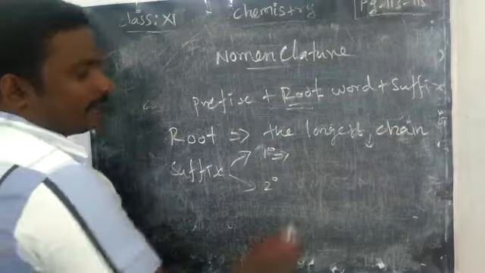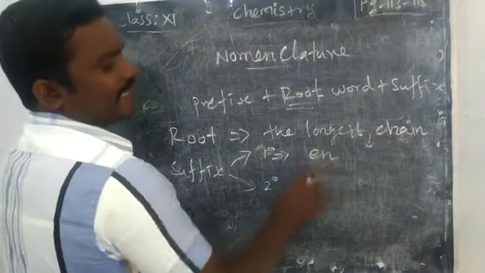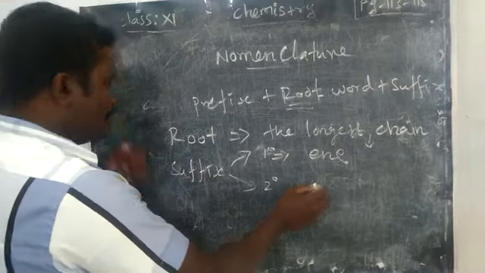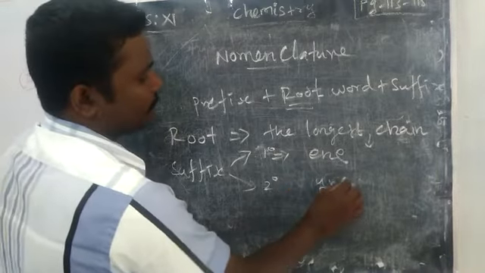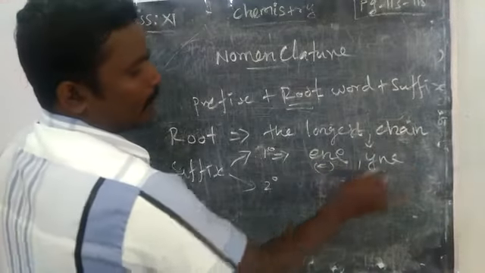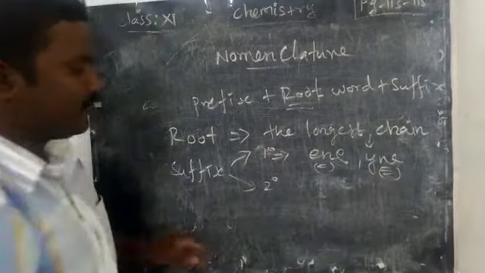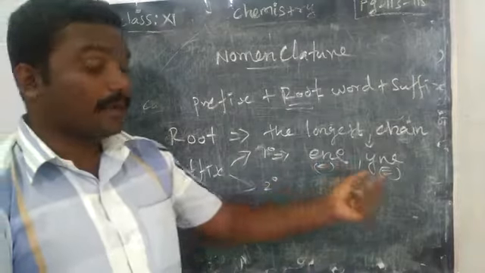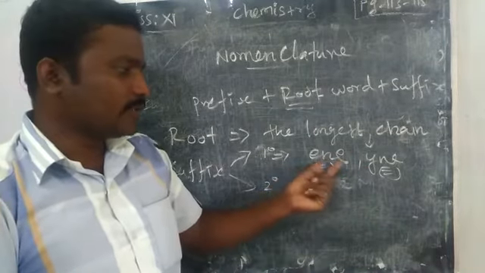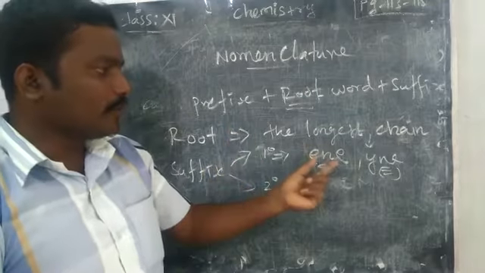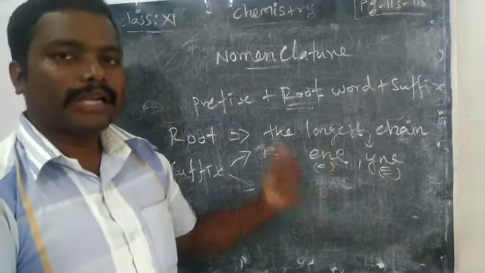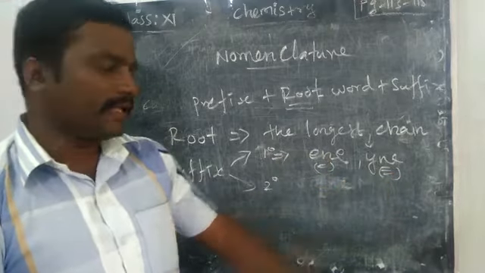If a double bond is present, we write ENE. If a triple bond is present, we say YNE. Listen carefully, I am telling only the primary suffix. If there is a double bond, you should write the primary suffix ENE next to the root word, or if a triple bond is present, YNE.